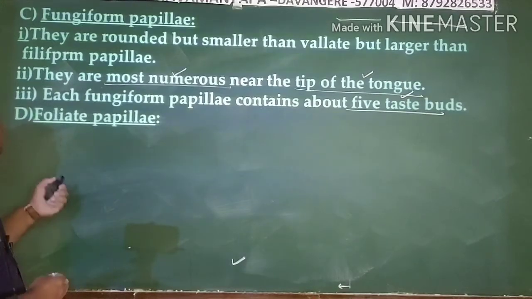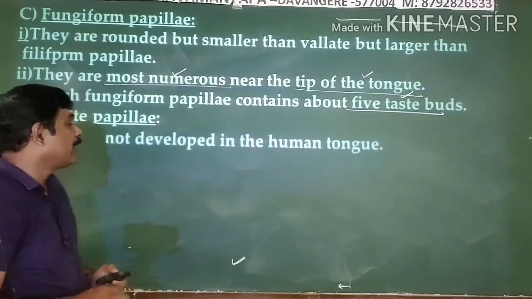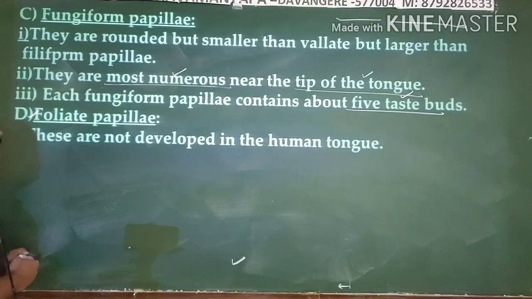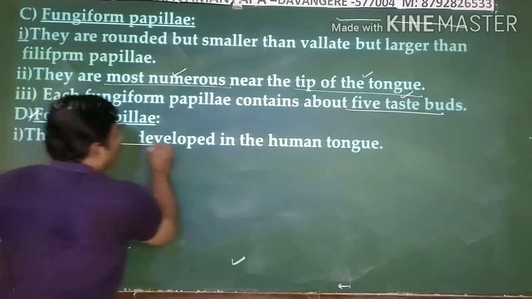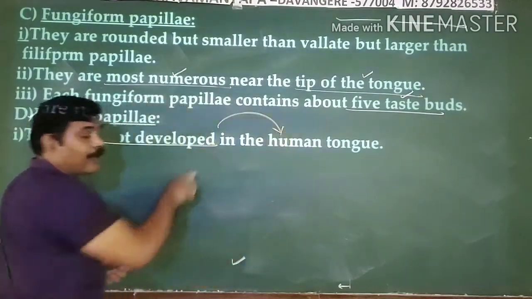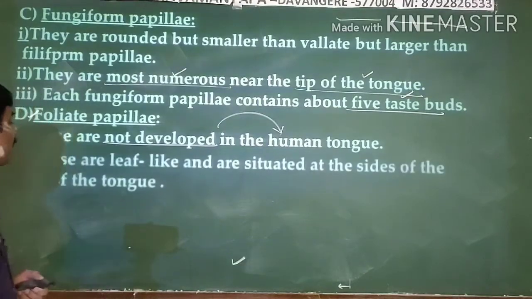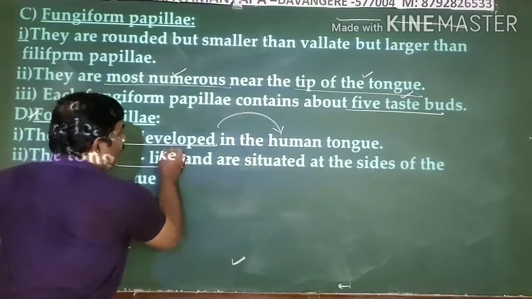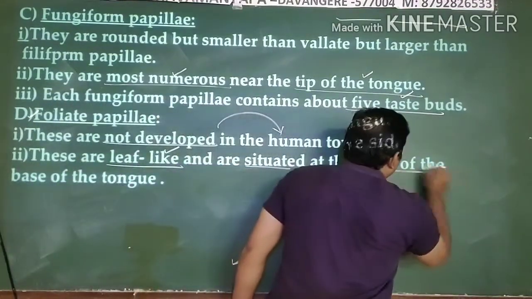Right? Next one is the foliate papillae. It is the last, the fourth type of papillae. It is a leaf-like structure, and they are not well developed in the human body. But I explained that on a tongue. They are leaf-like structures situated at the side of the tongue.